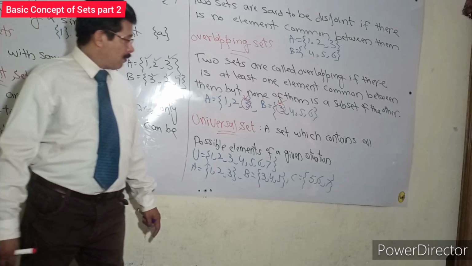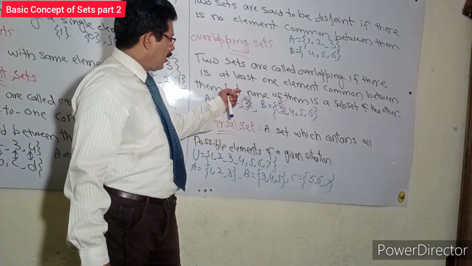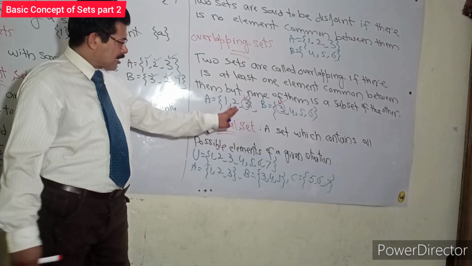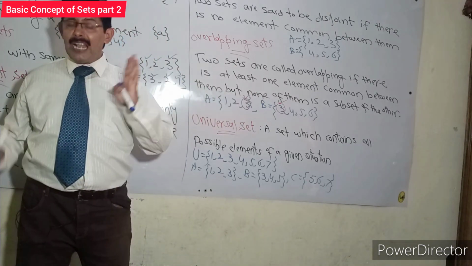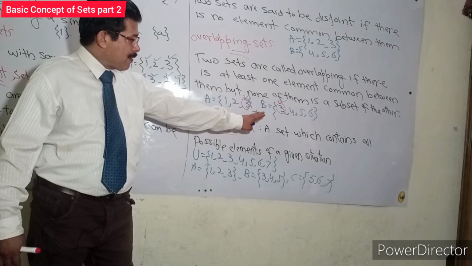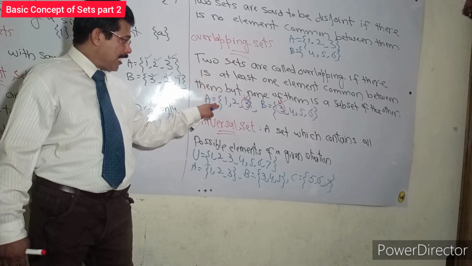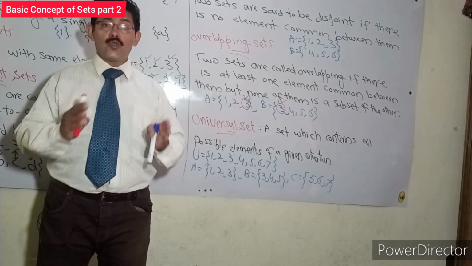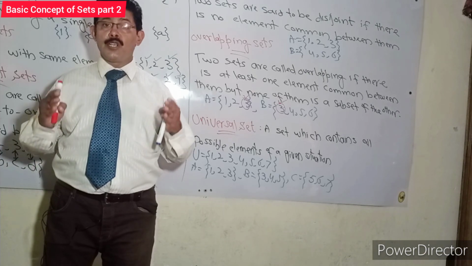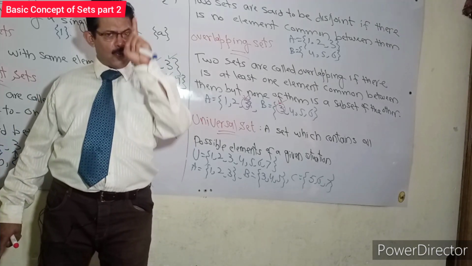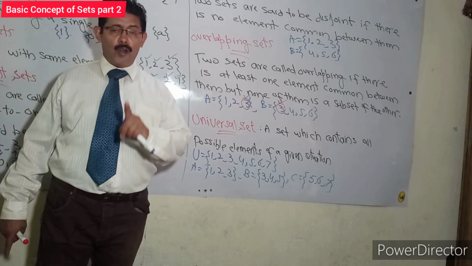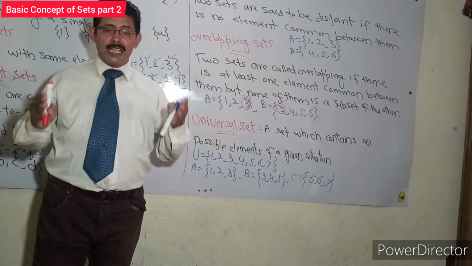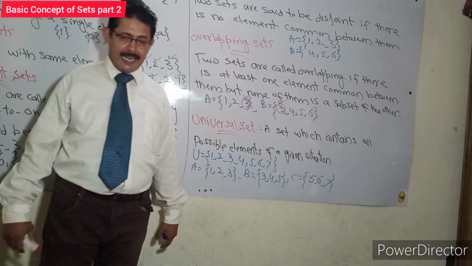But try to understand this wording: none of them is a subset of the other. What does it mean? It means that not all elements of set A are found in set B, and not all elements of set B are found in set A. So A is not a subset of B, and B is not a subset of A. These two sets are entirely different, but just one element is common. So it is a requirement for overlapping that one element should be common between these two sets. So these two sets are known as overlapping sets.